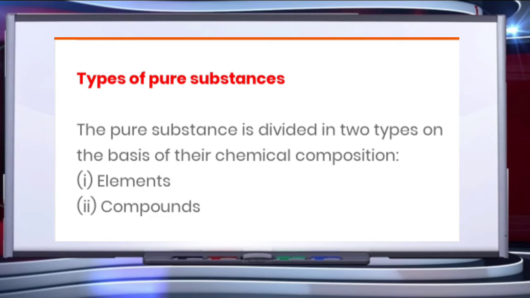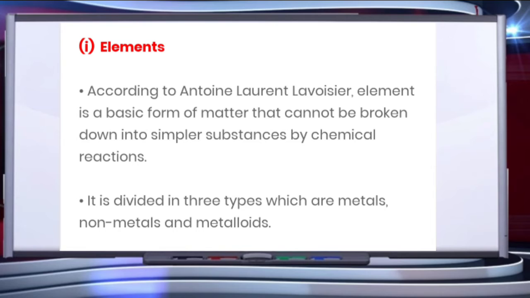Now children, try to understand types of pure substances. A pure substance is made up of only one type of particles. These particles can either be atoms or molecules. So we can say a pure substance may be defined as one which is made up of only one kind of particles. A pure substance, based on the nature of the constituent particles, is of two types, namely elements and compounds. So what are elements?